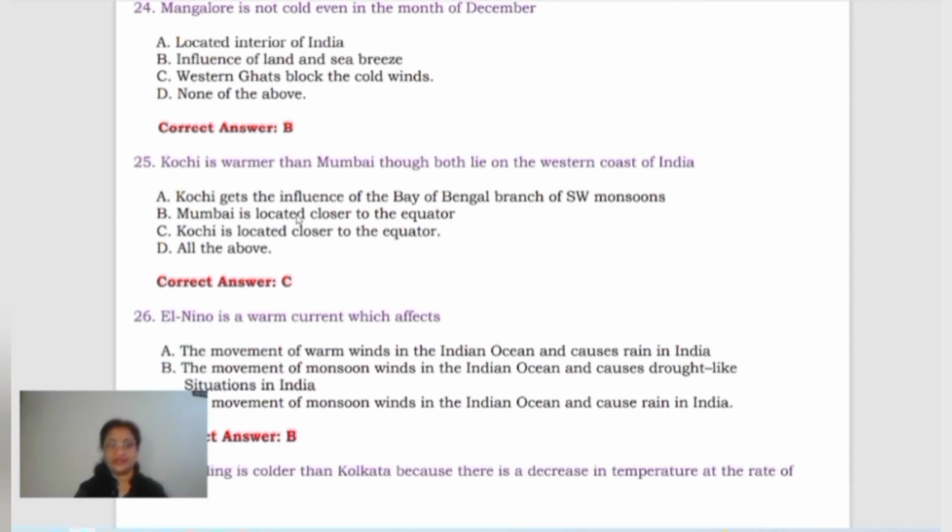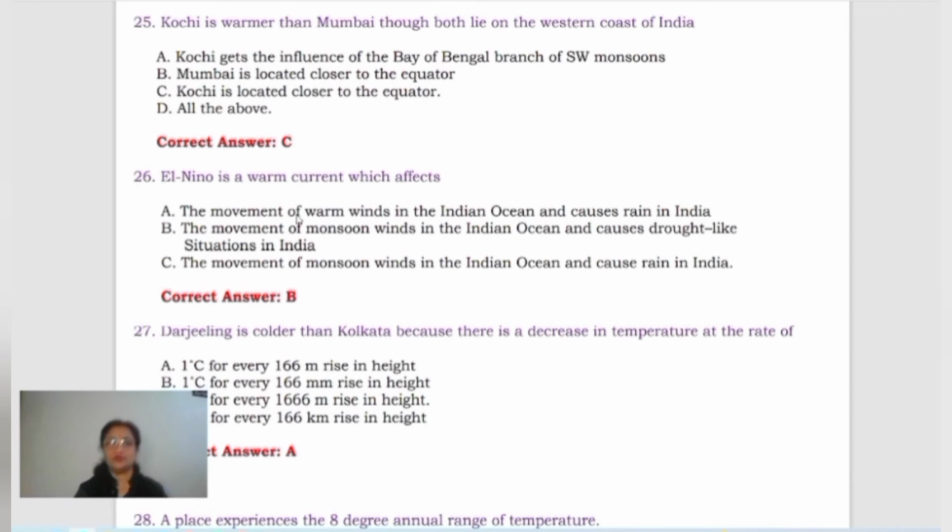Then come to next, Kochi is warmer than Mumbai, though both lie on the western coast of India. Kochi is warmer than Mumbai. Now Kochi is actually lying on the coast, and Mumbai also lies on the same coast, the western coast of India, right? The first option is that it gets the influence of the Bay of Bengal branch of southwest monsoons.